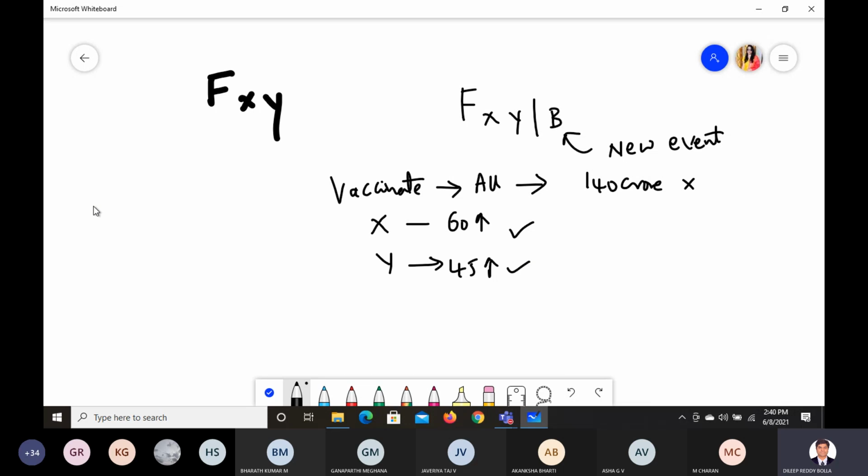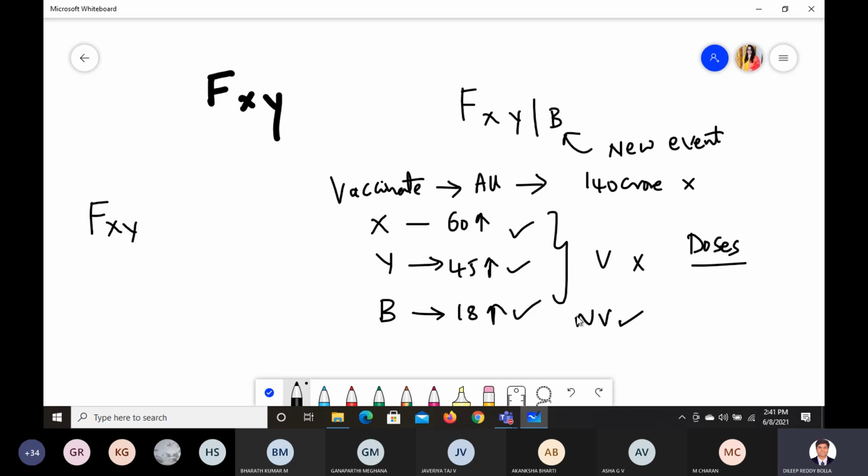So this function has now become f of xy. Now you introduce something called b, a new event. Let us say 18 plus also you have to allow. What is the combination? You need to allow 18 plus, 45 plus and 60 plus people, but if they have already been vaccinated, then don't vaccinate them. Who have not been vaccinated, you need to vaccinate. Now you need to find out how many people are like this, so that you can prepare the number of doses.